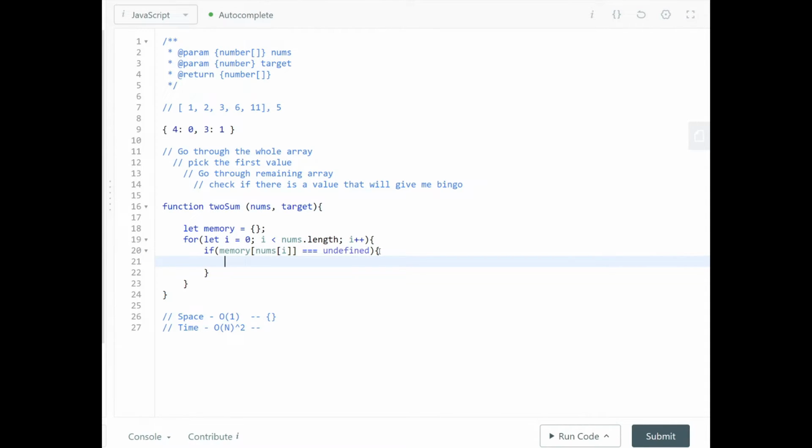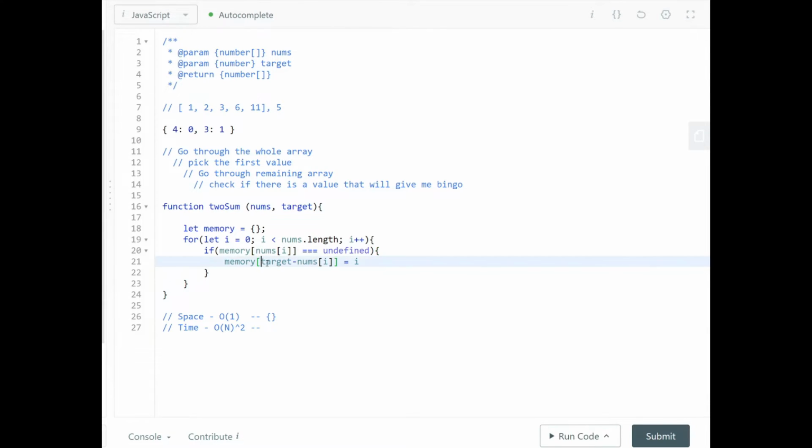If it doesn't exist, we're going to have to find the difference. So we're going to say memory at the position of target minus nums at i will equal, effectively, the index.